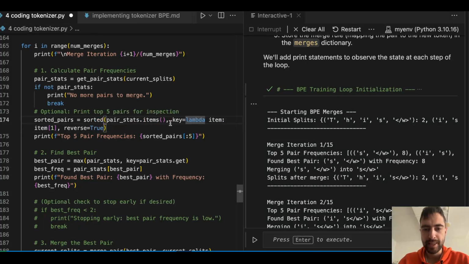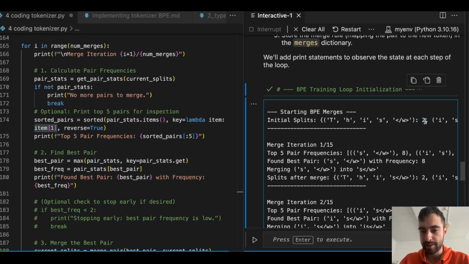So when you say key lambda, it will create a new lambda function that will be used for sorting. And this item determines which value will be used for sorting. For example, because we have item of 1, that's going to be the second value here.